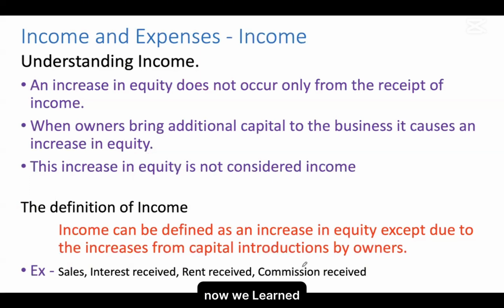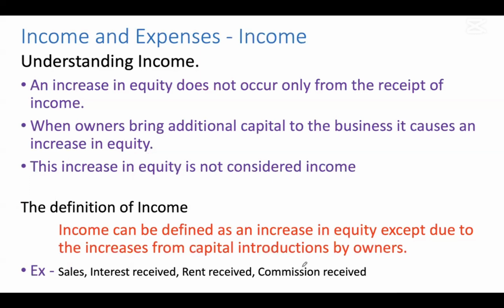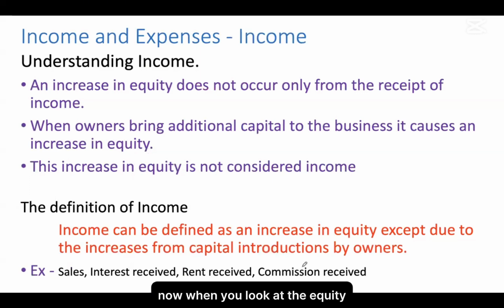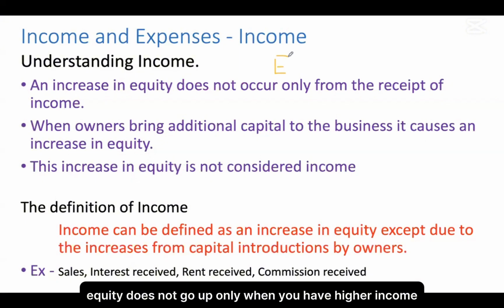Now we are going to figure out what income is. We learned that with income, equity is increasing, and with increasing expenses, equity is going down. But equity does not go up only when you have higher income.